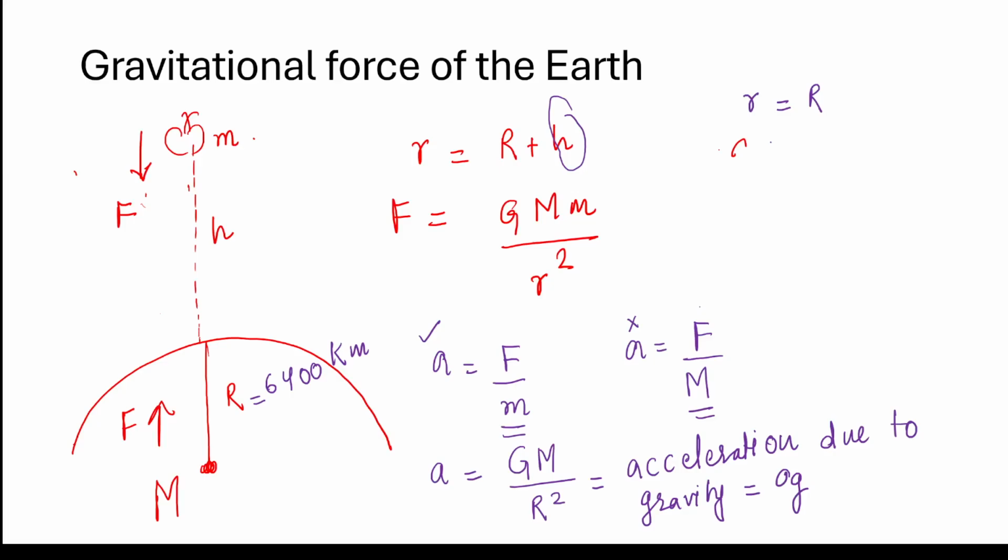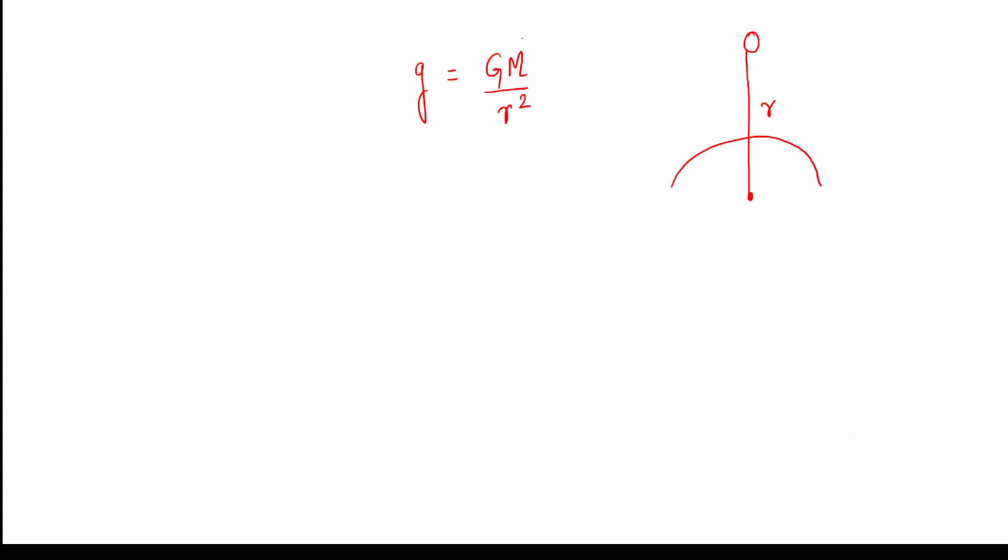So if I'm writing the relationship here, g equals capital G M over R square, where R is the distance from the center of the Earth to the body. Here the mass of this body is of no significance. This M here is the mass of Earth because it depends on the mass of Earth.